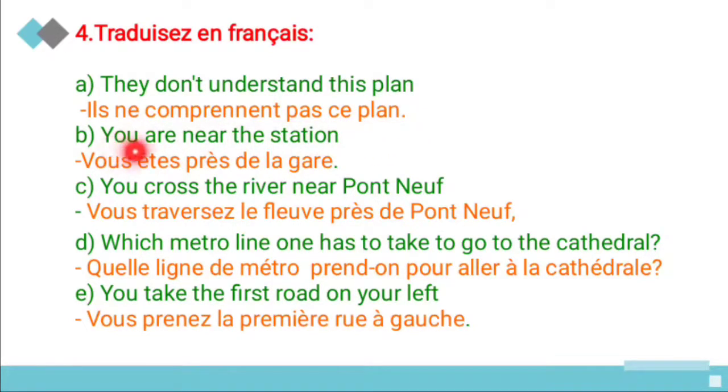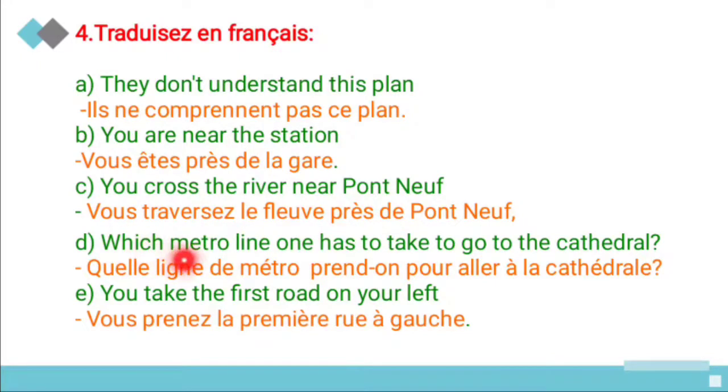And second one is, you are near the station. So you in French is what, vous, and are is the verb conjugation, so vous êtes, and near is one of the prepositions, près de la gare. So gare means what, station. And next one, you cross a river near the Pont Neuf. So cross means traverser. You can use the verb traverser. So vous traversez le fleuve près du Pont Neuf.